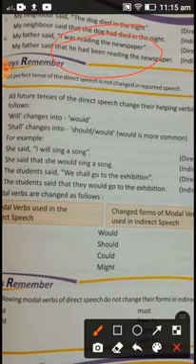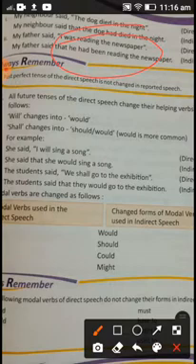Now one more thing is there. For example, modals are there, like will, shall, can, may. These modals will be changing into would, should, could, might. You have to be very careful while changing certain modals.